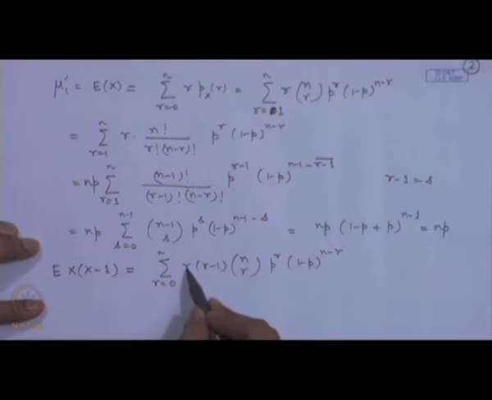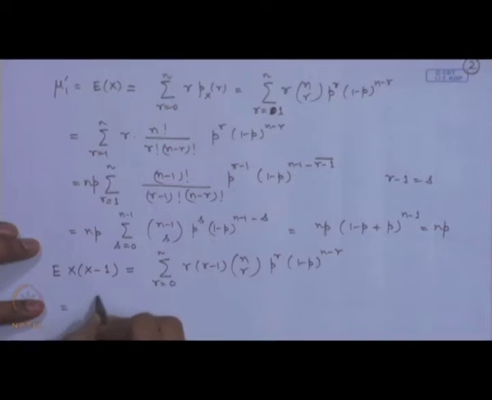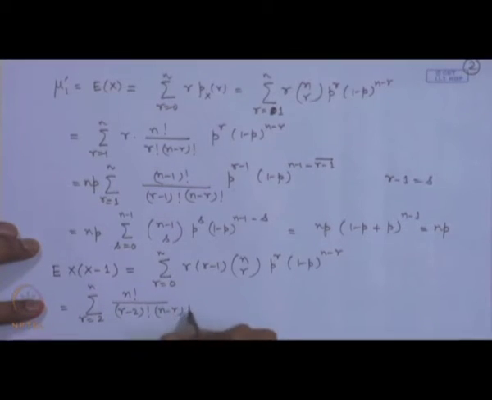Once again, you notice here that corresponding to r equal to 0 and r equal to 1, this term will vanish. So, we can write it as the sum from r equal to 2 to n of n factorial divided by r minus 2 factorial n minus r factorial, p to the power r, 1 minus p to the power n minus r.